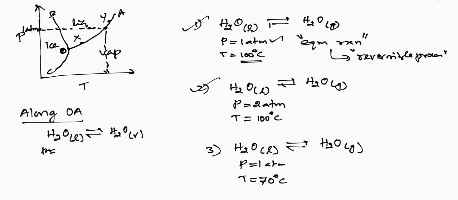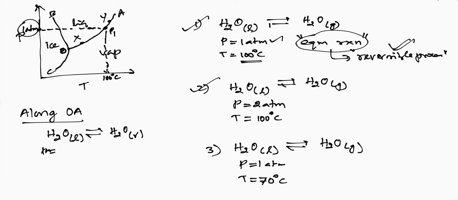Now, see, H2O liquid and H2O vapor will be in equilibrium along the curve OA. Whatever point you take along the curve OA, H2O liquid and H2O vapor will be in equilibrium, right? And we know very well that when the pressure is 1 atmosphere, at 100 degrees Celsius, you'll get some point here, say point P1. At point P1, H2O liquid and H2O vapor are in equilibrium. If the system is in equilibrium, then you can call the process a reversible process.